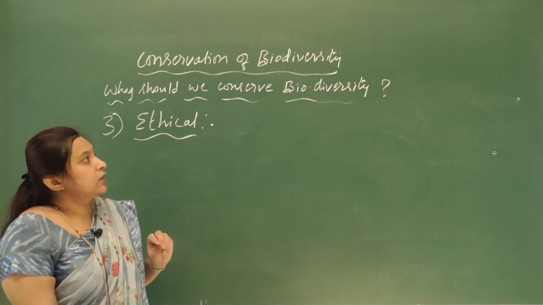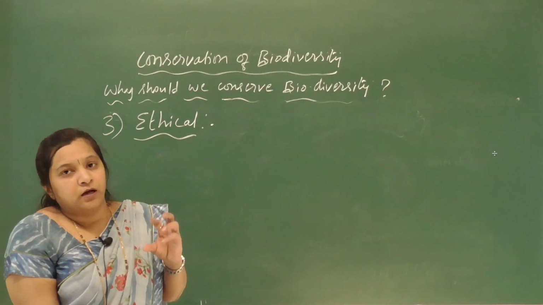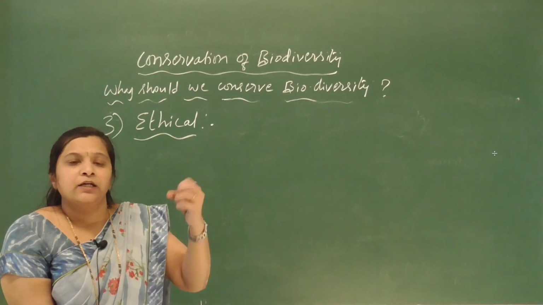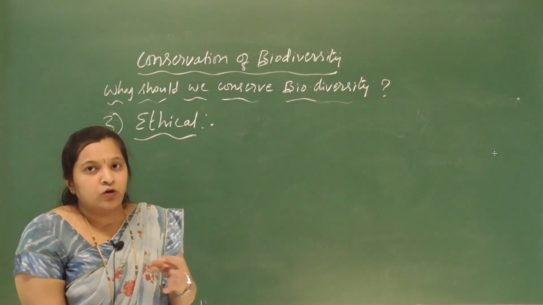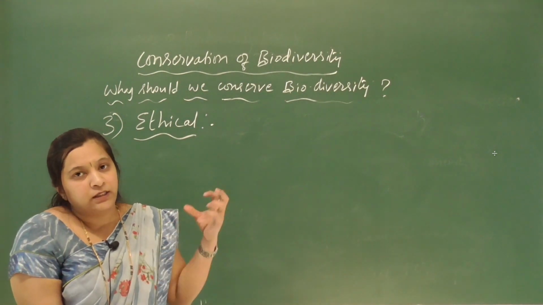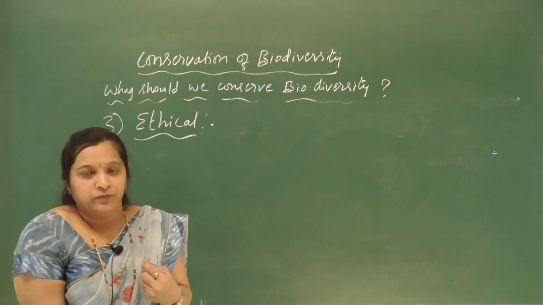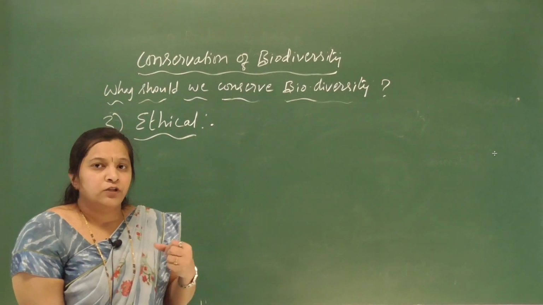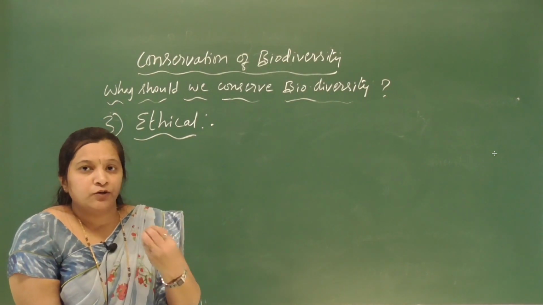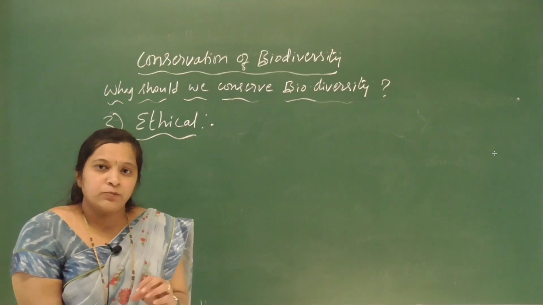So why should we conserve biodiversity? There are so many reasons, and they are grouped under three categories. Narrowly utilitarian, the direct benefits we are getting from nature. Indirect benefits we are getting from biodiversity come under broadly utilitarian, and the third one is ethical. These are the reasons we need to conserve biodiversity for our own sake. So understood this much clearly.